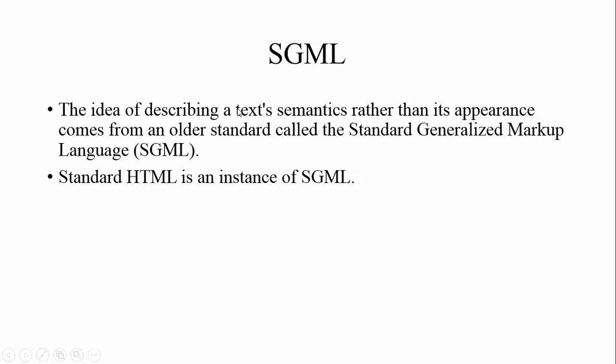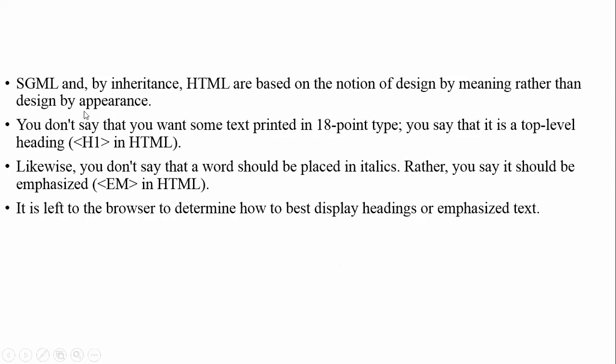The idea of describing the text semantics rather than its appearance comes from an older standard called Standard Generalized Markup Language. It is an older version of what we can say is HTML. HTML is the upgraded standard, an instance of SGML, and it is inherited from SGML. HTML, and by inheritance SGML, are based on the notion of designing by meaning rather than designing by appearance.